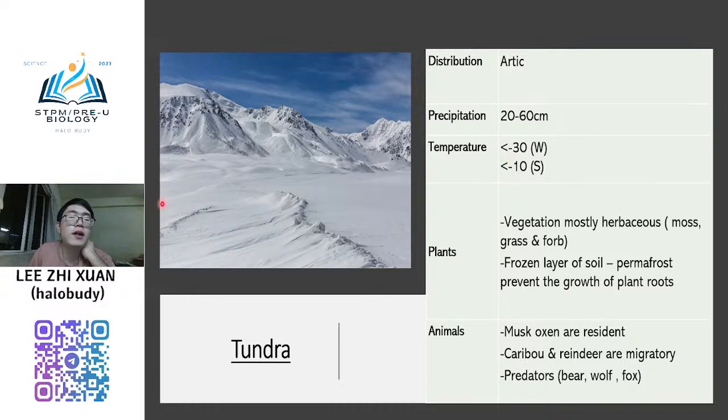Normally it's -1 lah. You see that there is a lot of snow, right? So normally there are actually not many plants there. Normally it's moss and grass lah, and then the frozen layer of soil. And the animals are normally musk oxen, carnivores, reindeer, and also bear, wolf, and fox there lah.